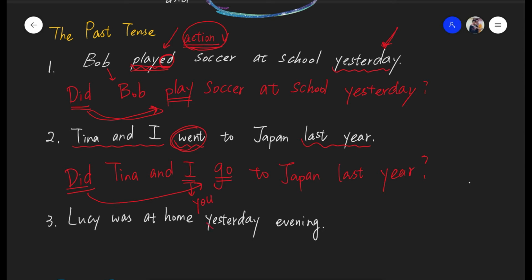Number 3, Lucy was at home yesterday evening. Time marker, yesterday evening. Verb, was. Was is different. It's not an action verb.